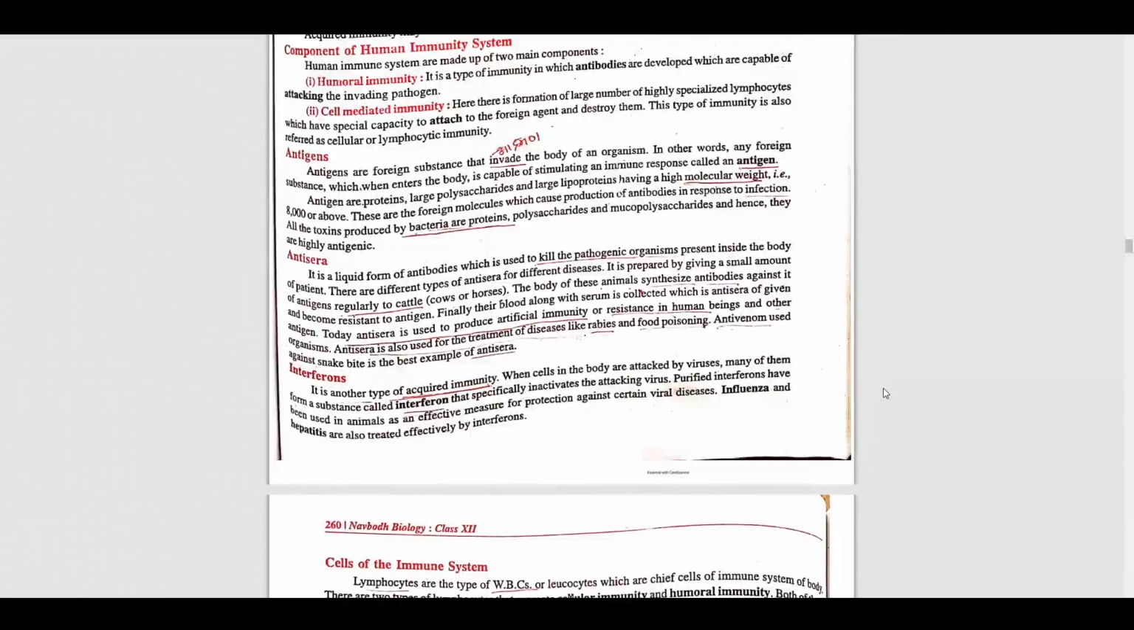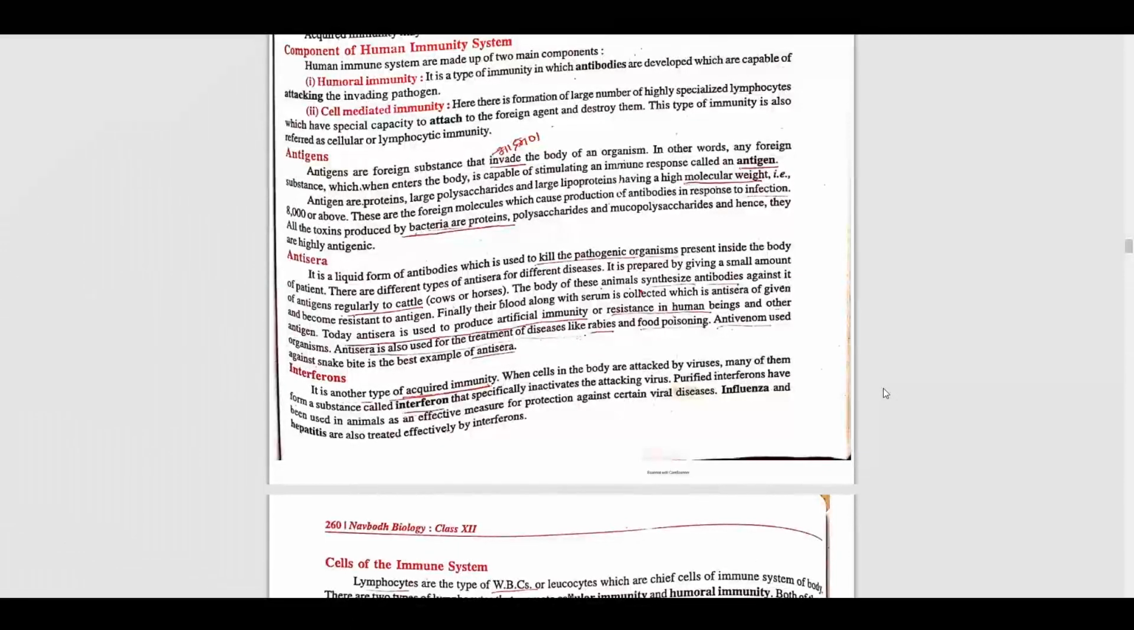Okay, so now we'll start with antigen. So what is antigen? Antigens are foreign substances that invade the body of an organism. In other words, any foreign substance which, when it enters the body, is capable of stimulating an immune response is called an antigen. So antigens are proteins, large polysaccharides and large lipoproteins.